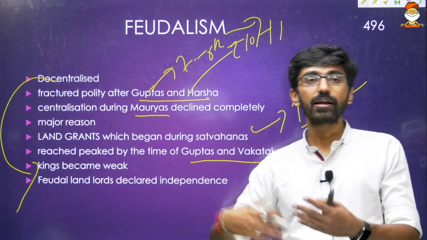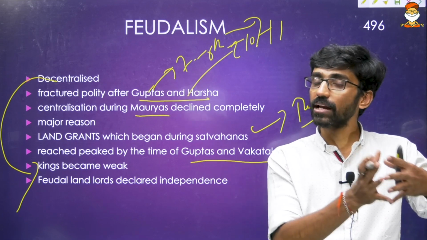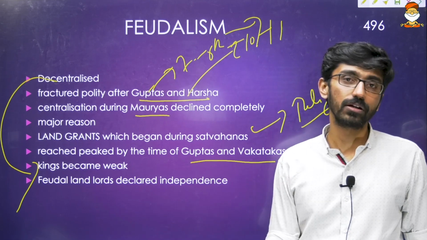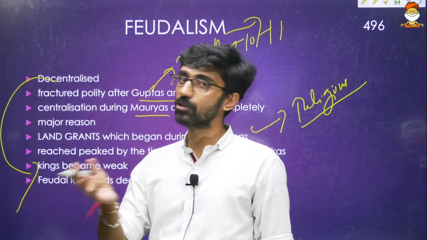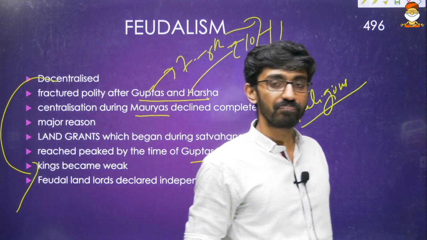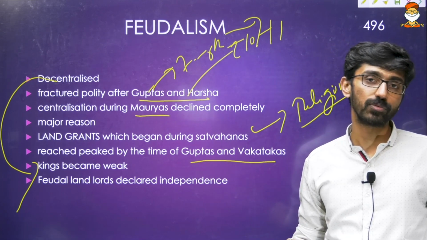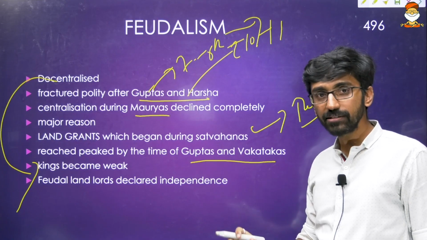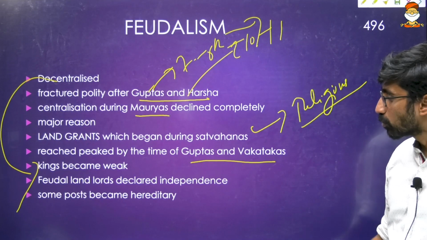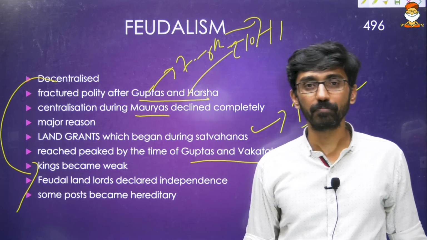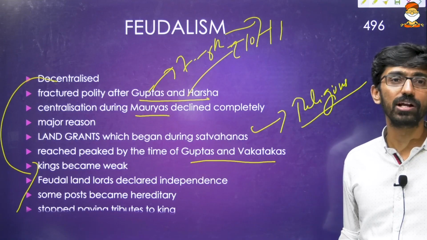And when this land grant was given to certain persons, those persons wanted to become independent, and they tried to sever their relationship with the king, and that led to feudal lords declaring independence. And that is the reason for some regional kingdoms we discussed, Maitrakas, Maukharis; go and check the ancient history video. Okay, so you must have seen some regional kingdoms over there. The entire regionalization of politics was happening. The political system which was centralized started to become regionalized because of feudalism or because of land grants. And some posts, because of that, were given up with their powers also. Kings, along with the land grant, were also making the posts hereditary, and that also led to feudalization tendencies.